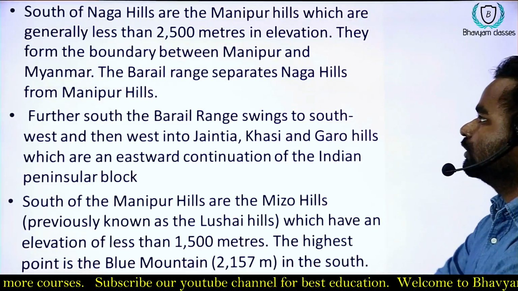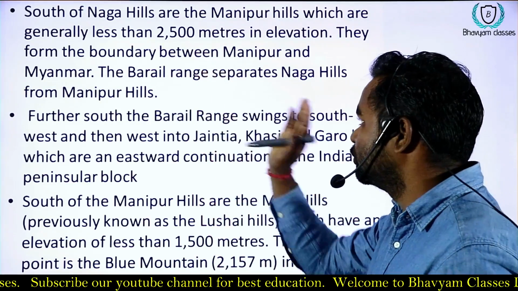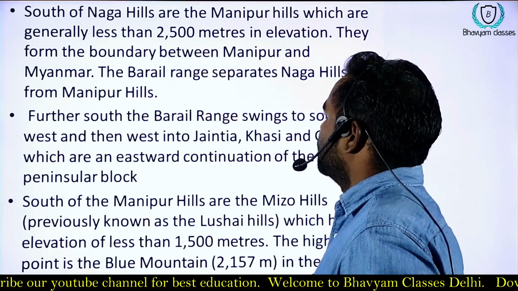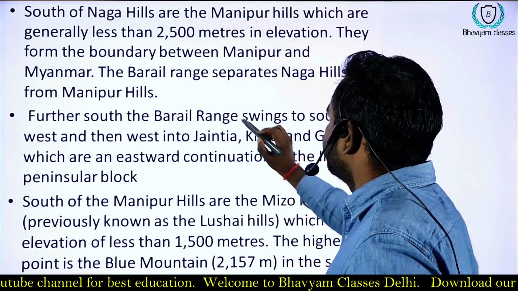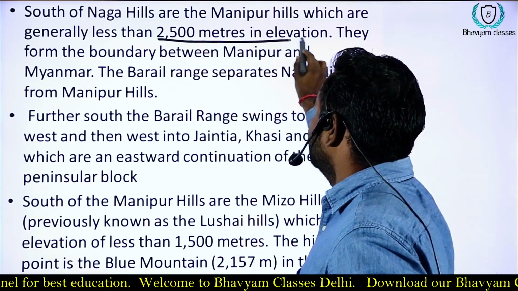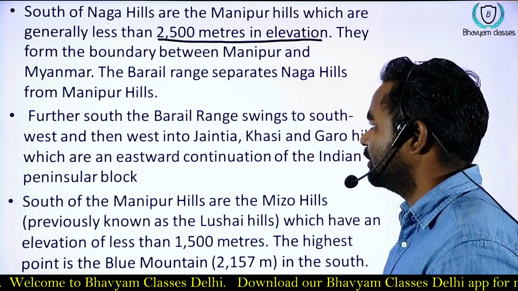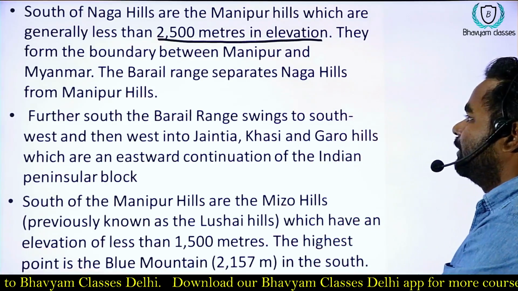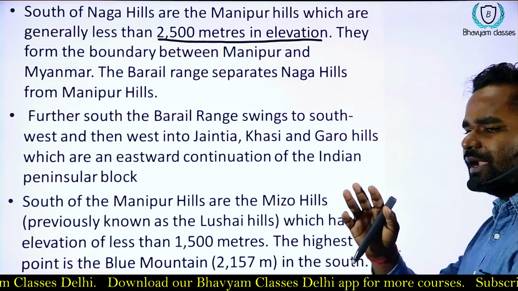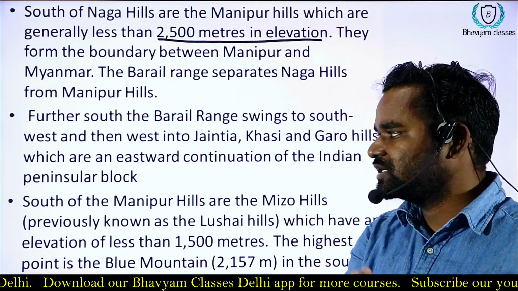From north to the south, this is forming a boundary. Generally these are lesser than 2500 meters, and they create a boundary between different northeastern states and Myanmar.